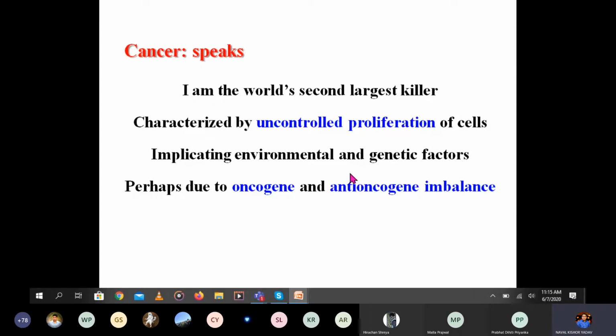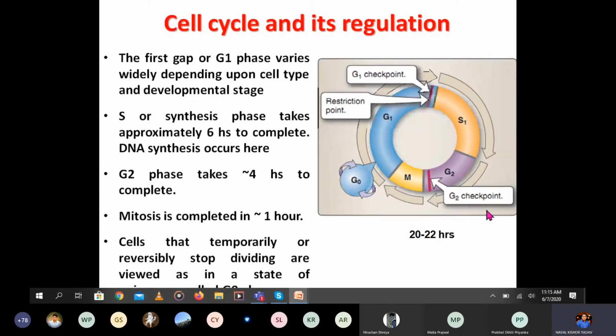So this is regarding the definitions of cancer. Now we'll discuss what the cell cycle is and how it is regulated, because it is totally related to cancers. So we'll discuss the different phases of the cell cycle and how it is regulated, and the different checkpoints that regulate the cell cycle. I think you have already studied this in +2.